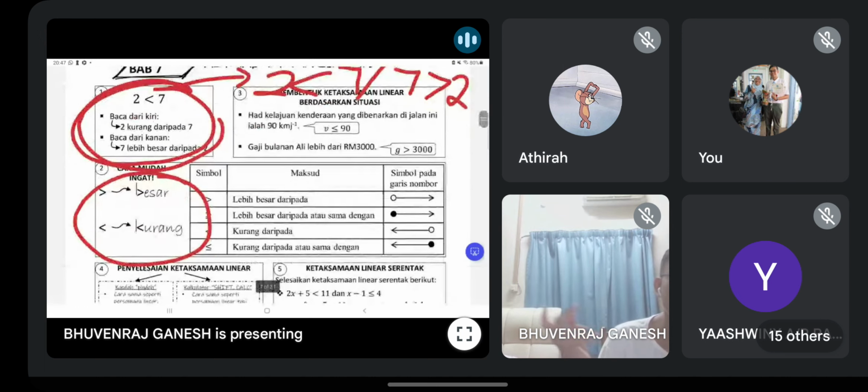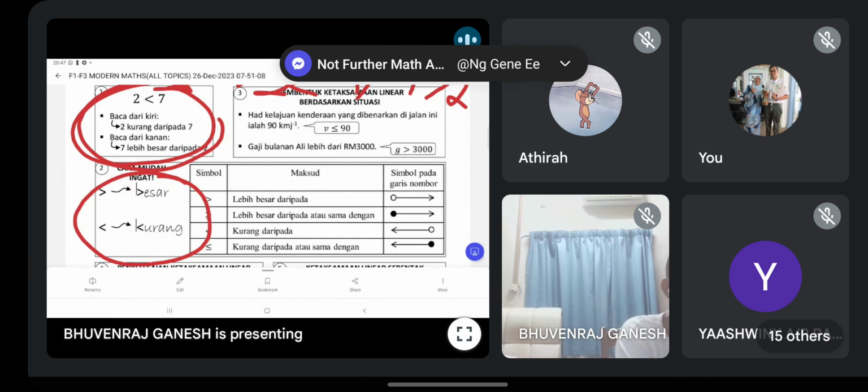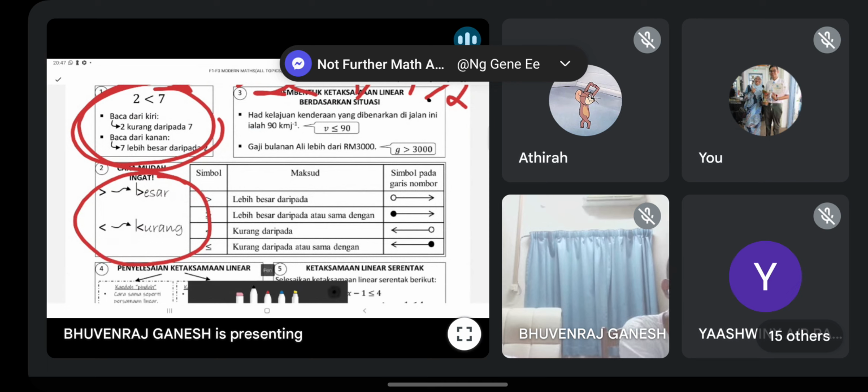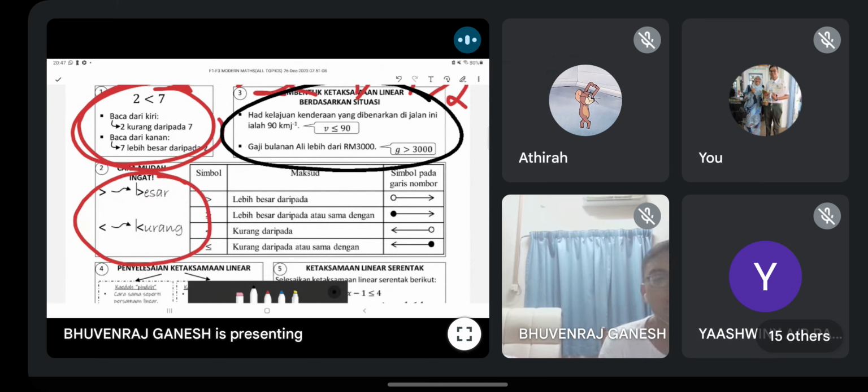And then of course you must know the situation. They will give you a situation and ask you to form the linear inequality. So for example, guys, speed limit is less than or equal to. Make sure there is equal to. If no equal to, different meaning. The equal symbol is very important in this chapter. If more than, the symbol is like this.